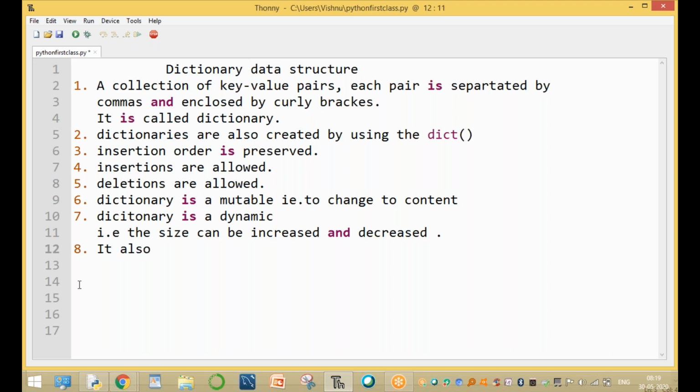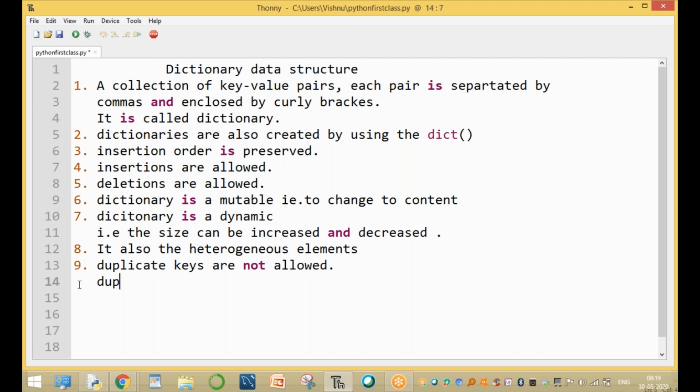Heterogeneous elements. It allows heterogeneous elements. Heterogeneous means different data types. Clear. Now here duplicate keys are not allowed. Keys are not allowed. Why? Because keys are of unique type. Duplicate keys are not allowed, and duplicate values are allowed.